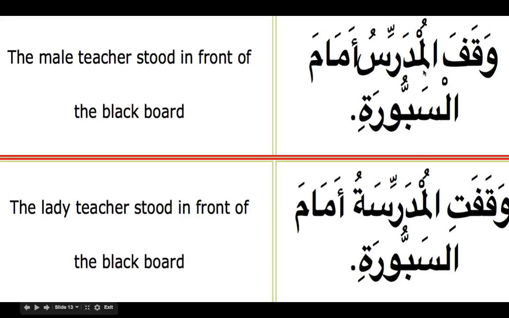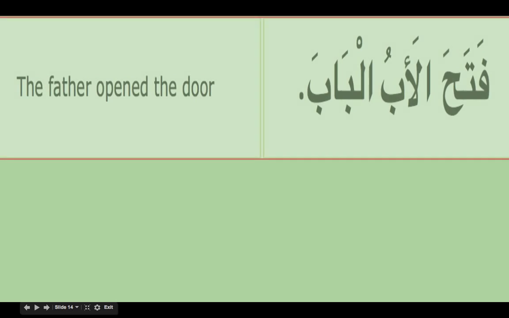And if you want to say lady teacher, we have to change the whole thing. Waqafatil. So we make the verb into a feminine word, which is ta'u tanisi, and we need to have a feminine fa'il as well. So we can't have waqafatil mudarrisu. We have to say waqafatil mudarrisatu, or waqafal mudarrisu. Waqafatil mudarrisatu amama saburati, in front of the blackboard.